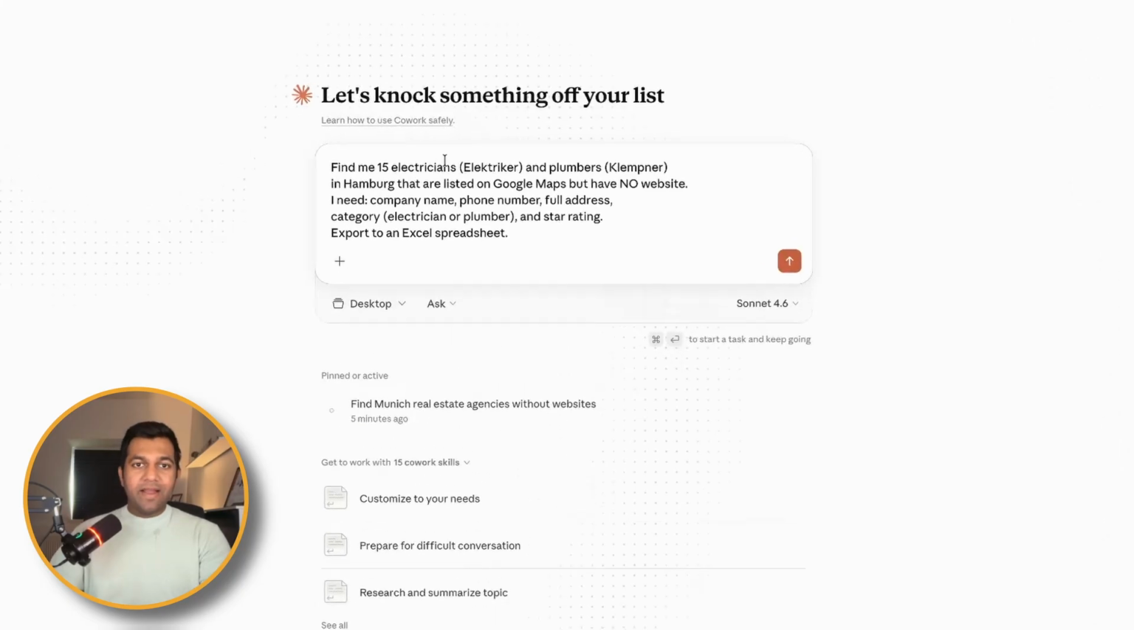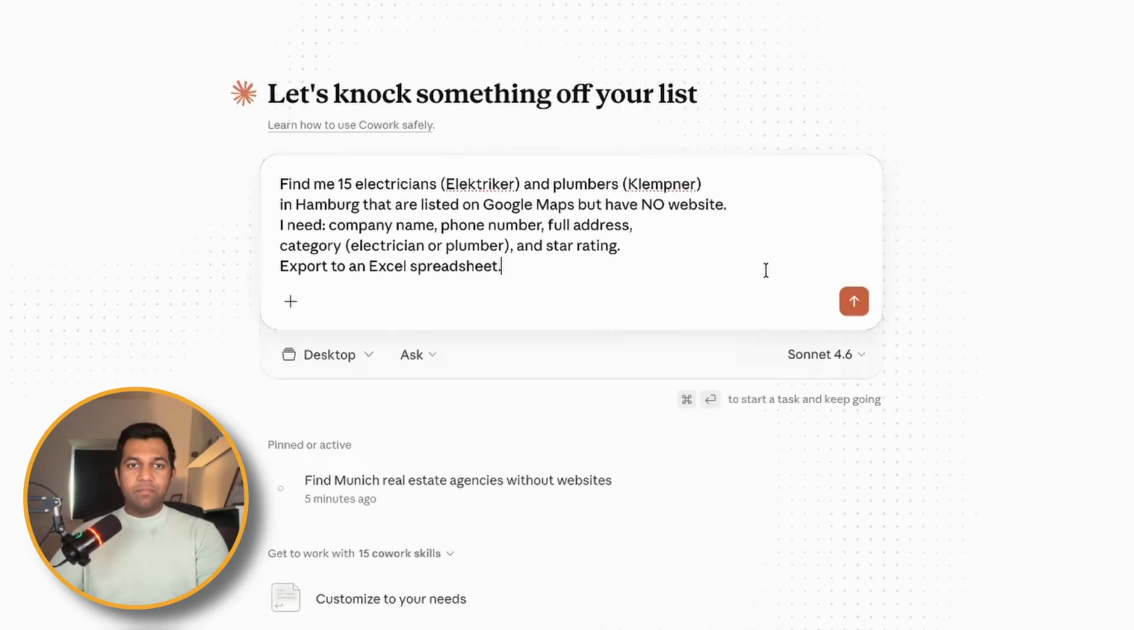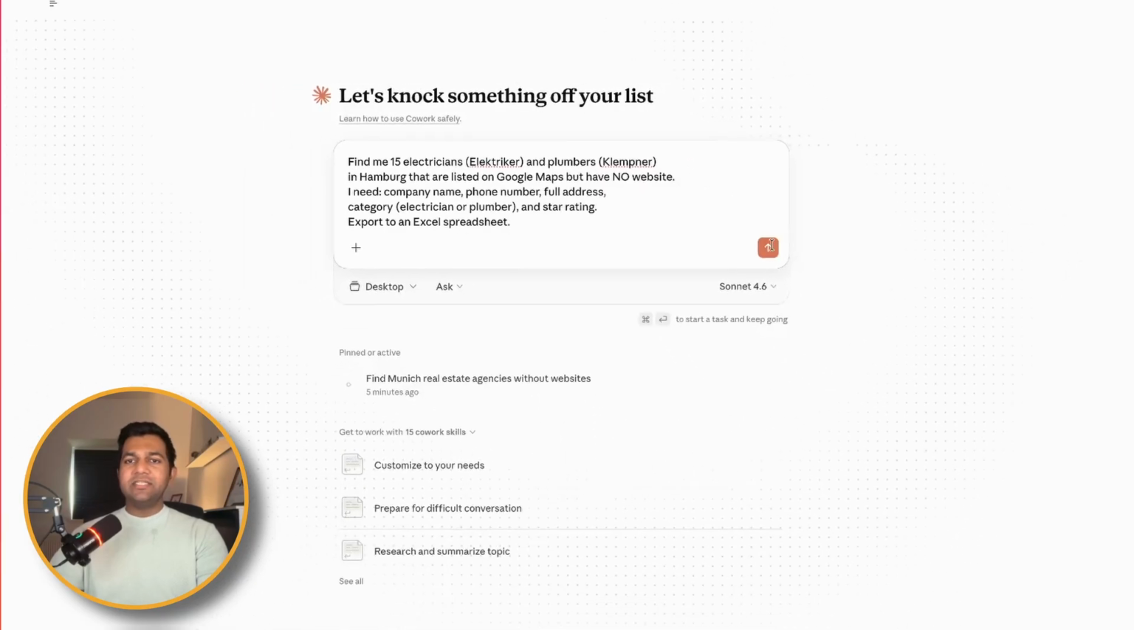For example: find me 15 electricians and plumbers in Hamburg, a city in Germany, that are listed on Google Maps but have no website. I need company name, phone number, full address, category and star rating. Export it to an Excel spreadsheet. This is kind of similar to the first demo, but now we are searching for electricians and plumbers. By the way, this is the most practical business. You can start it tomorrow.